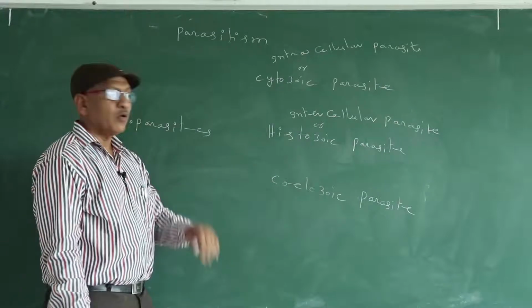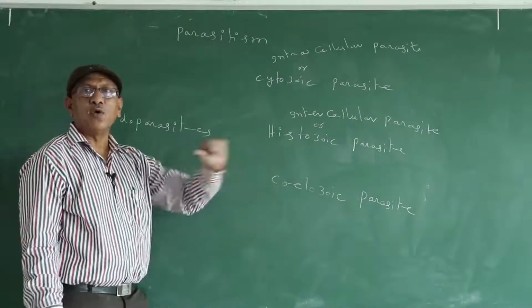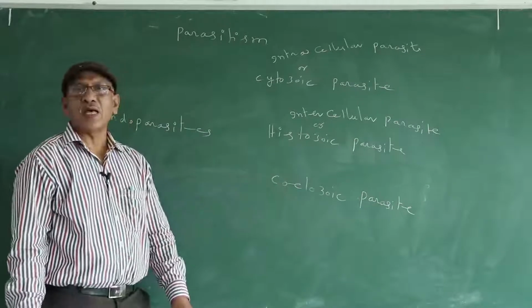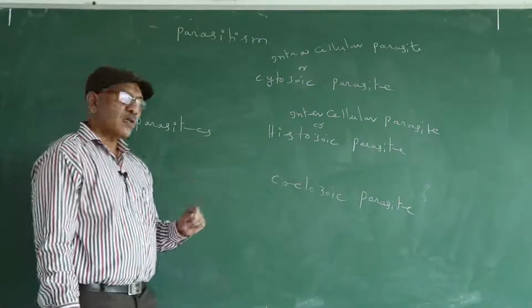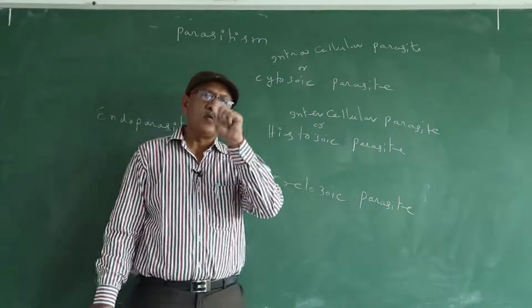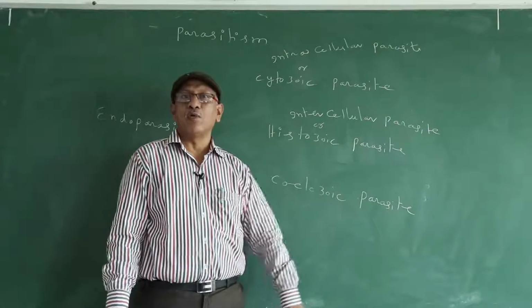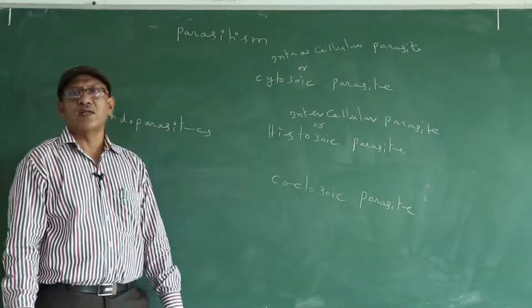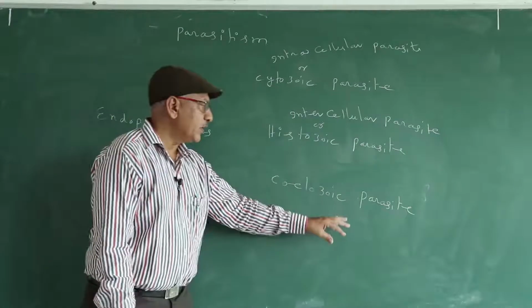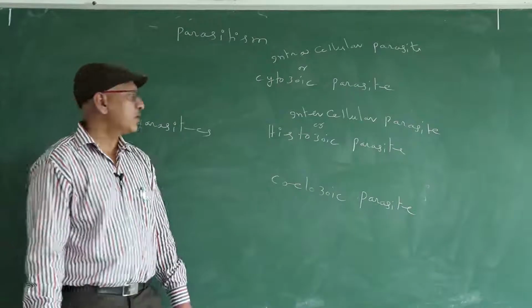Next one, coelozoic parasite. A parasite that lives in the cavities of the host is known as a coelozoic parasite. In your syllabus, Ascaris lumbricoides clings to the mucosa of the small intestine. Taenia solium, the tapeworm. So they are coelozoic parasites.